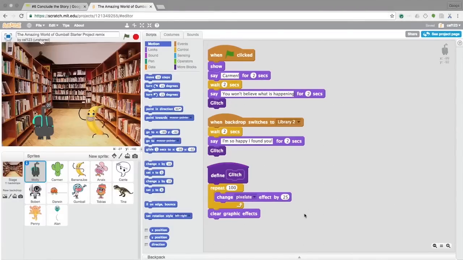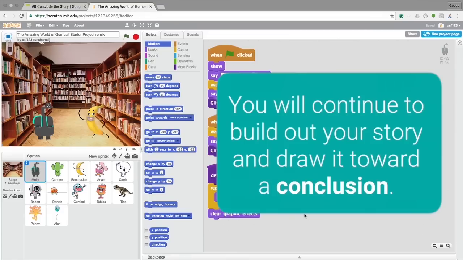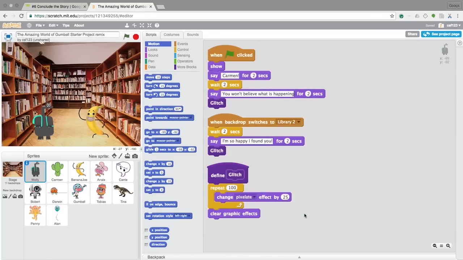Now that you've introduced a problem into your story, you are ready to resolve it. In this video, you will continue to build out your story and draw it toward a conclusion. Check out how the Amazing World of Gumball's writers chose to end their story.